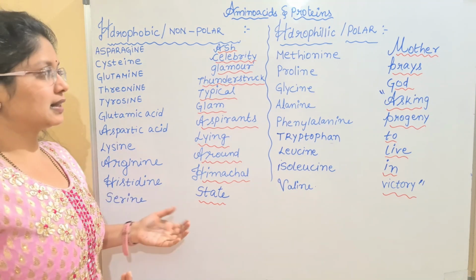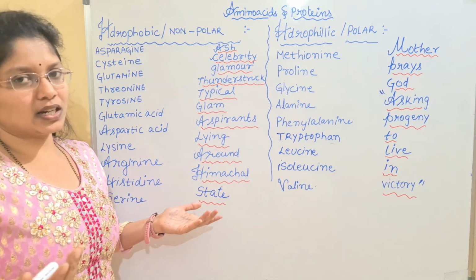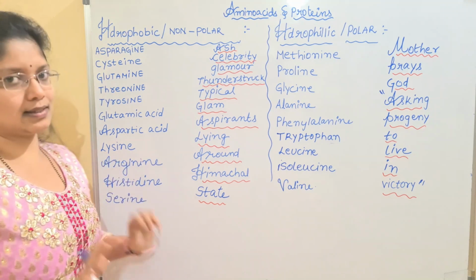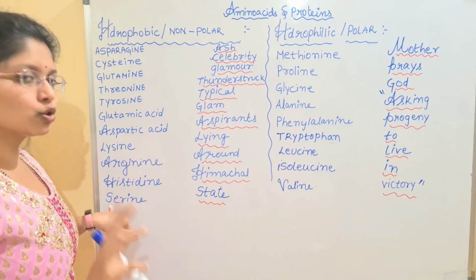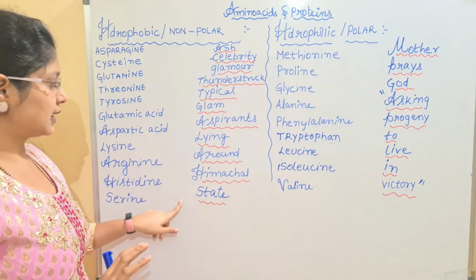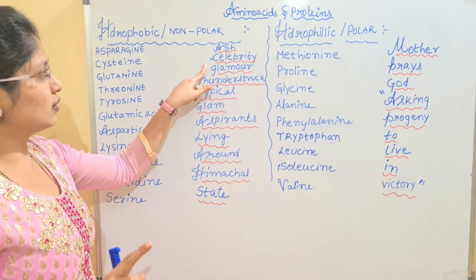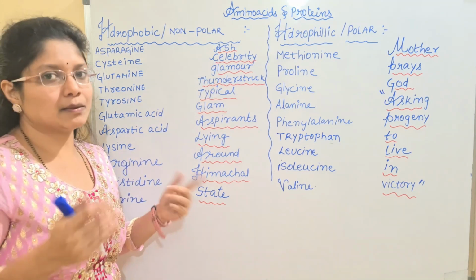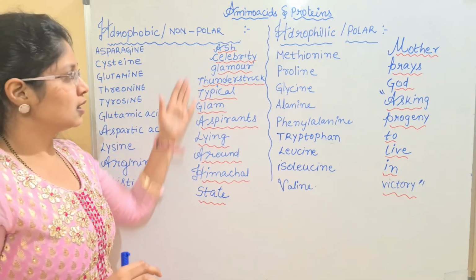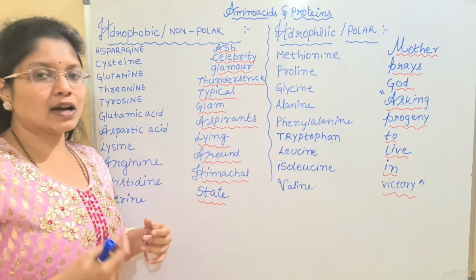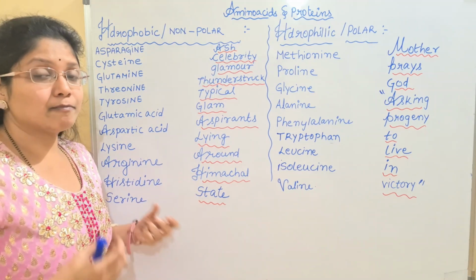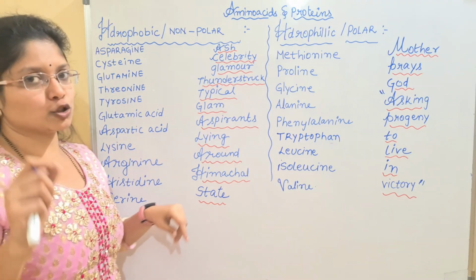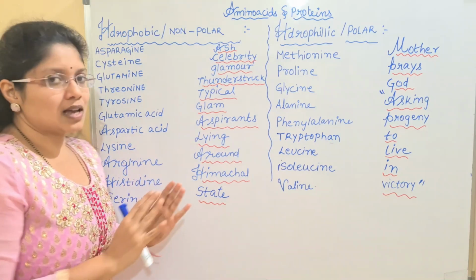And lastly we have serine, that is starting with the S. We don't have any other amino acid starting with the S, so we don't have any problem. So the first letter I have given as the S here. Okay, so I have not matched two letters here, I have matched only one letter starting with the S. And also for cysteine, I have told you, we have only one type of amino acid which is starting with C. So simply I have given the first letter C, celebrity, not the two letters. If you compare with the other amino acids where I have mainly matched with the first two letters, for cysteine and serine I have matched only the first letter. Okay, so this is about the mnemonic.